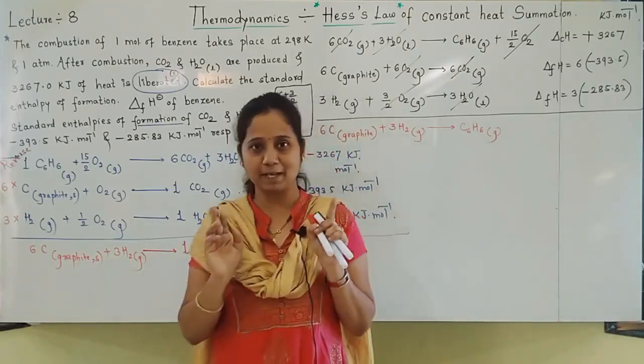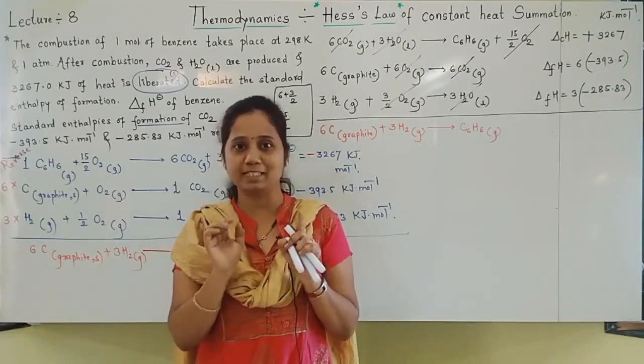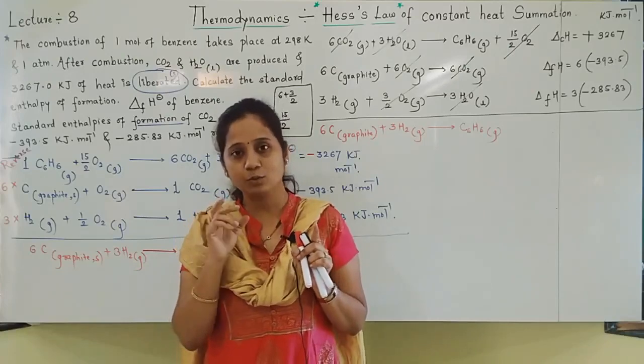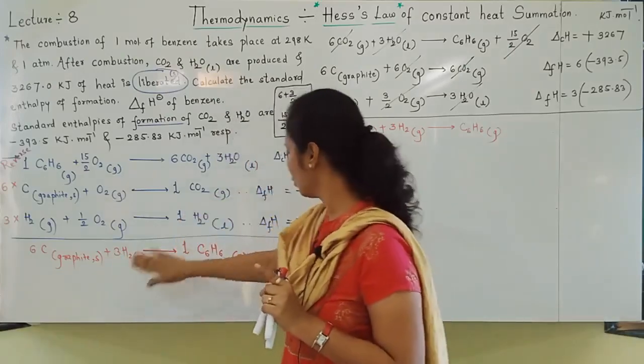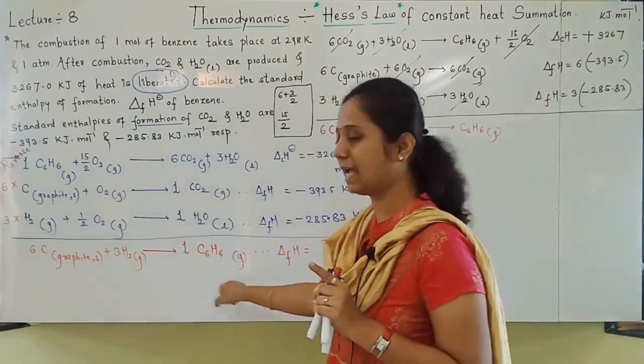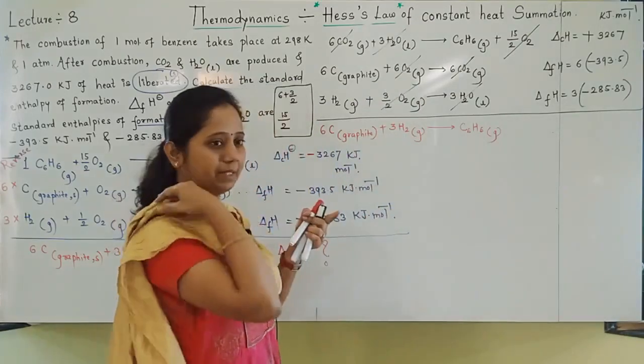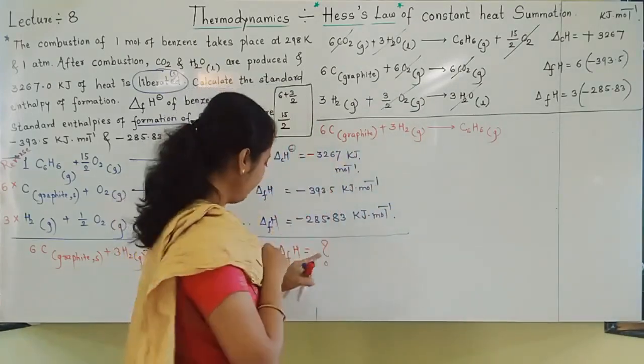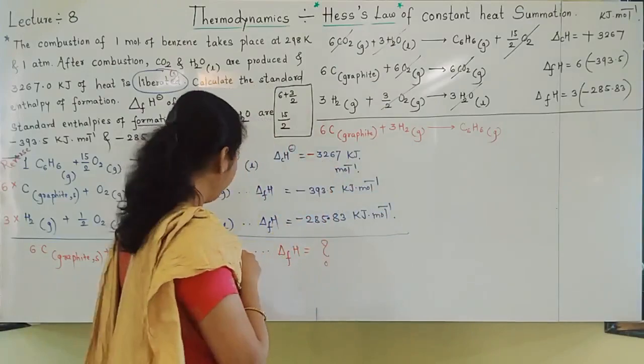If that doesn't match, then you should understand that you have made a mistake somewhere. So to tally the things, this equation and these equations should be exactly the same, and we got the same things. So let us find out the answer for delta H of formation of benzene.